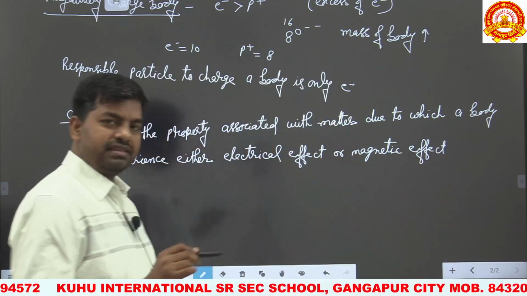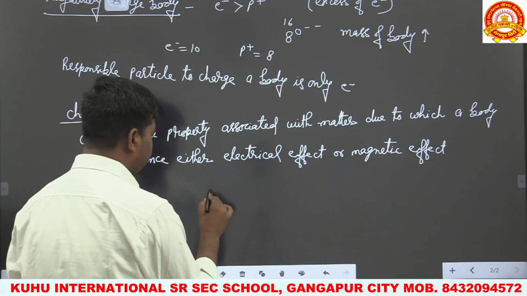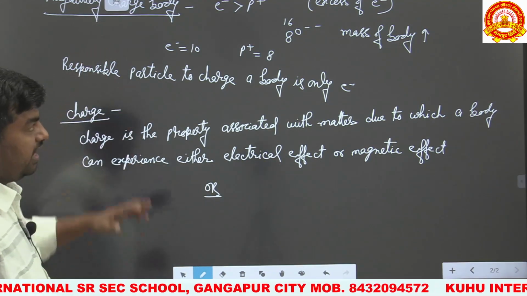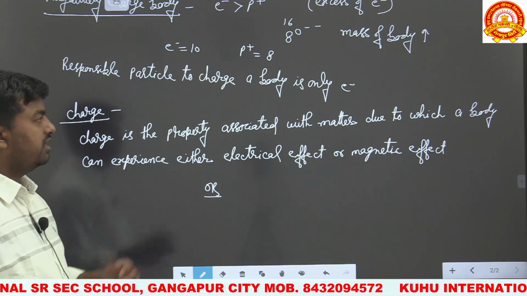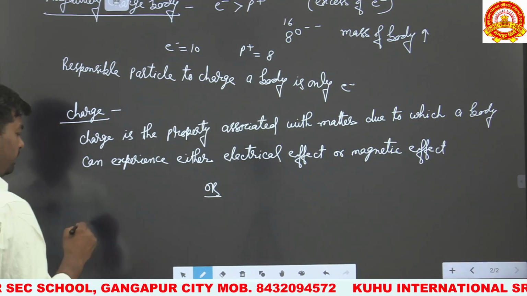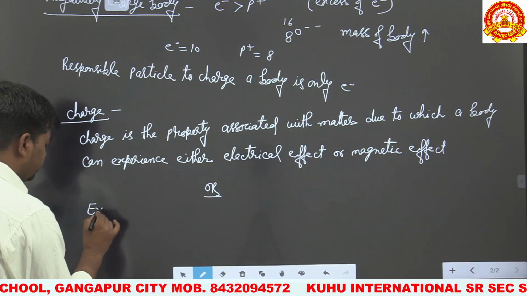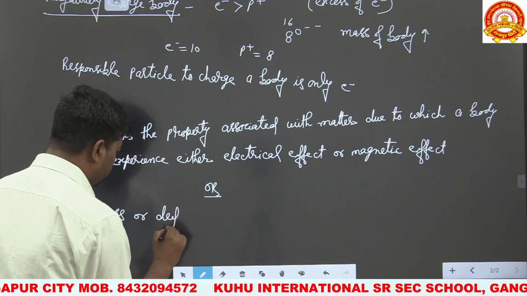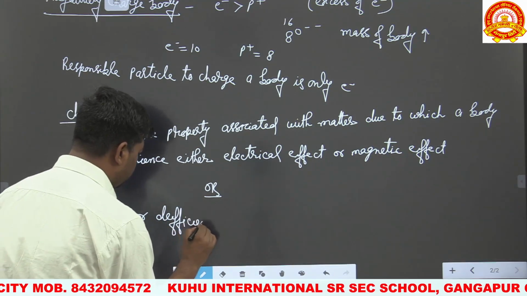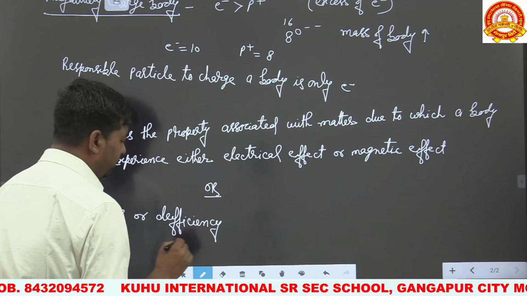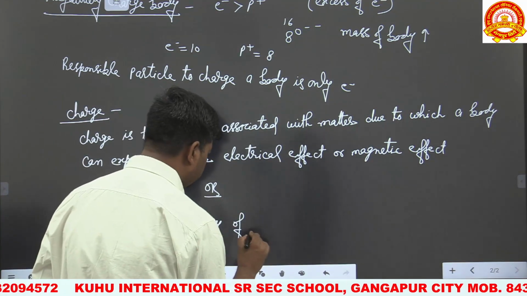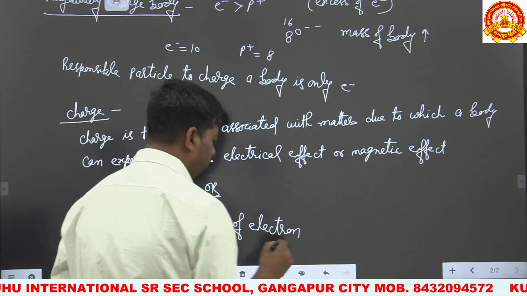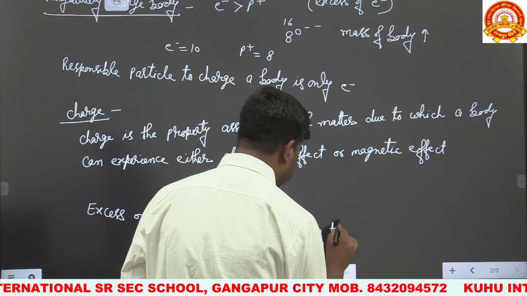Or in simple language we can state what we mean by charge. Excess or deficiency of electrons on the body is also called charge. What do you mean by charge? That is excess or deficiency of electrons on the body is called charge.